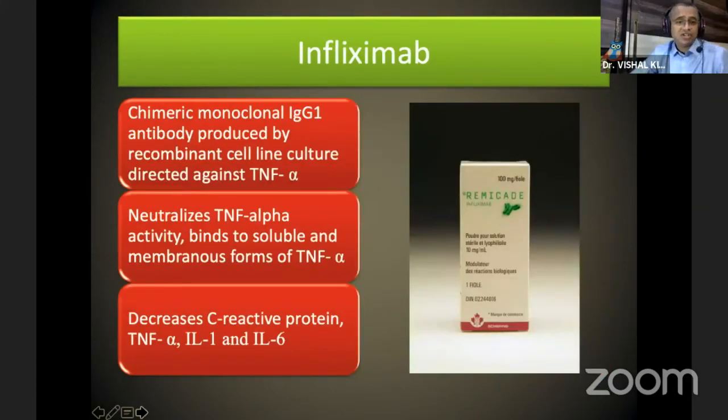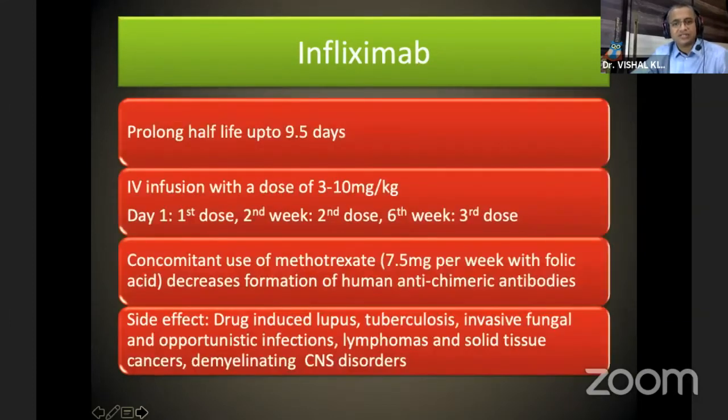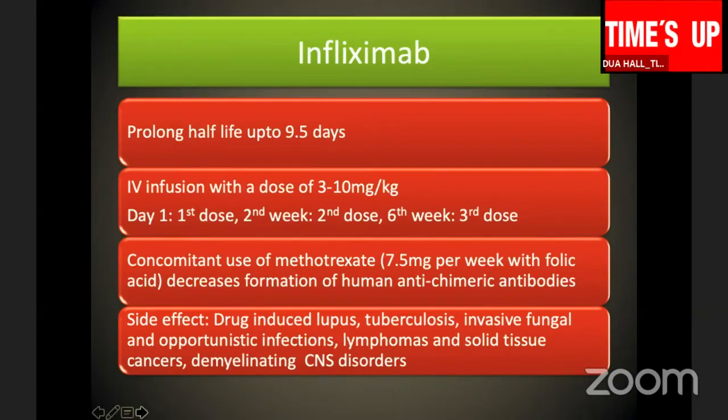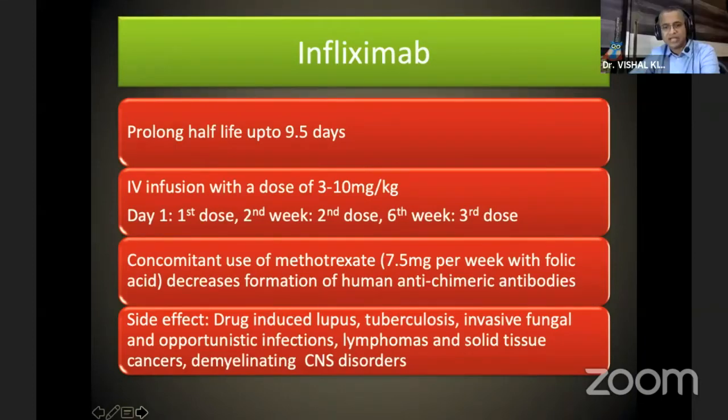Then there is infliximab. It neutralizes tumor necrosis factor alpha activity and binds to the soluble and membranous form of alpha tumor necrosis factor. It decreases C-reactive protein, interleukin 1 and interleukin 6. Prolonged half-life, up to 9.5 days. It is given by IV infusion with a dose of 3 to 10 milligram per kg body weight. The first dose on the first day, then the second dose at the second week, then the third dose at the 6th week.